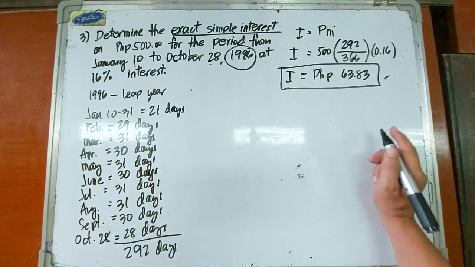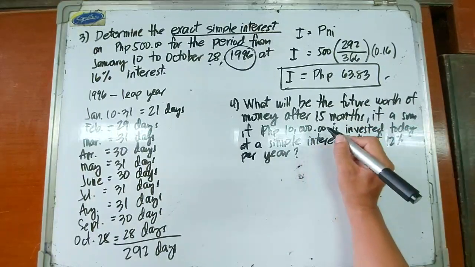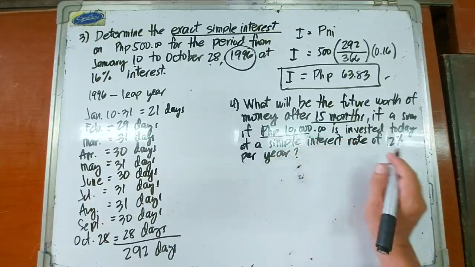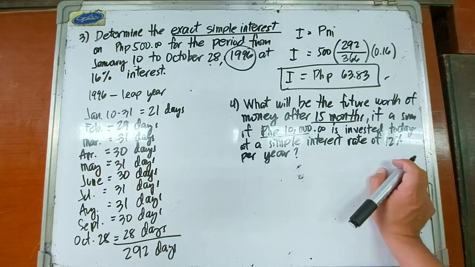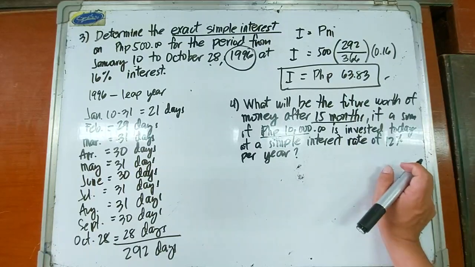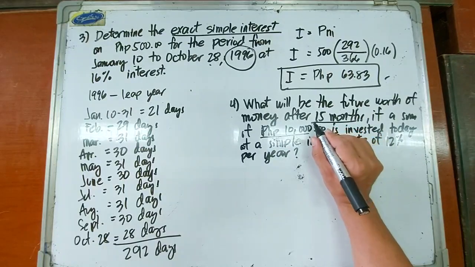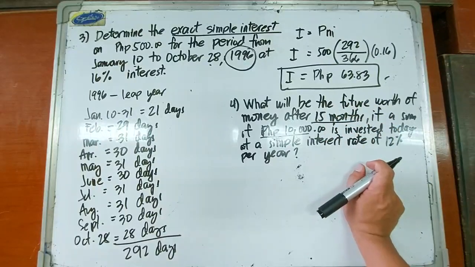Okay, then let's solve number 4. Last number, the fourth problem. What will be the future worth of money after 15 months if a sum of 10,000 pesos is invested today at a simple interest rate of 12% per year? Okay, so this time it's computed in terms of months. We have 12 months in a year.